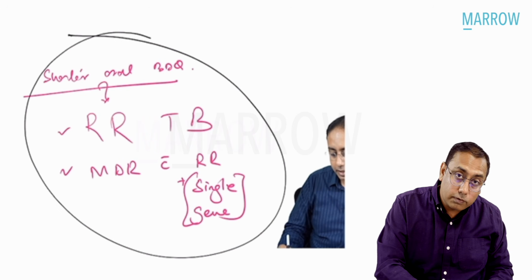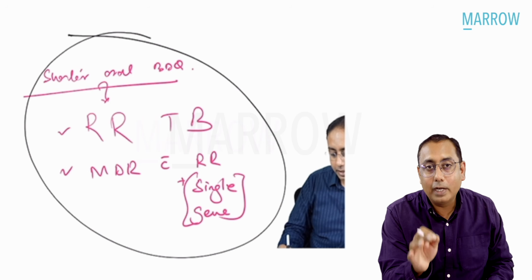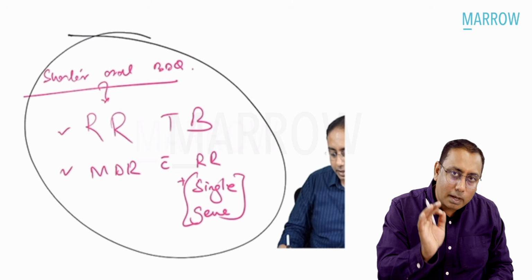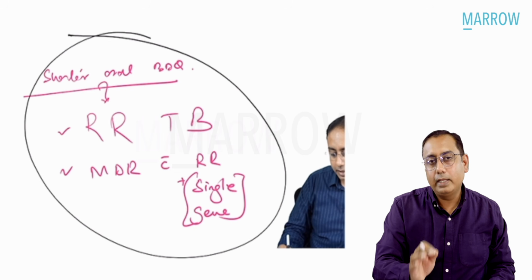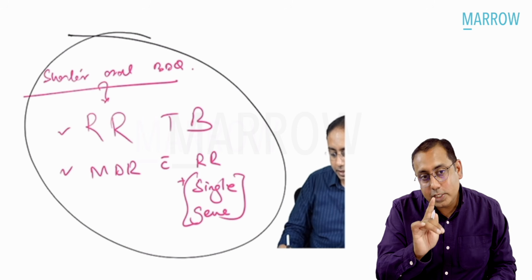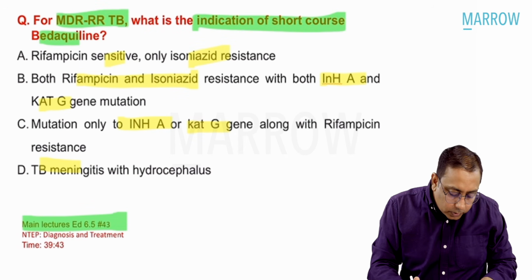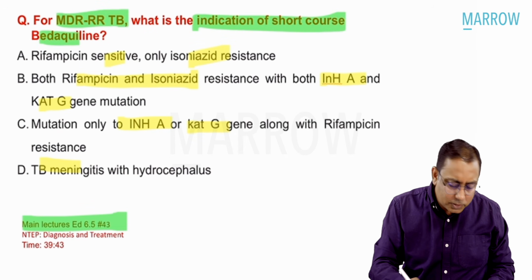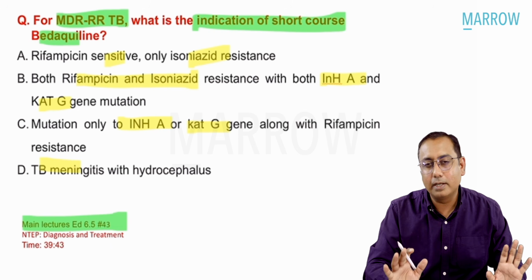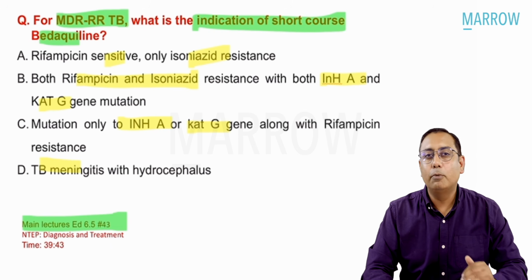This is a direct screenshot from the video lectures. The shorter bedaquiline containing regime has to be given in case of RR, rifampicin resistance, or in case the patient was multi-drug resistant with isoniazid only single gene resistance. So that is what the MCQ was. A good MCQ, I would say, slightly on the higher, difficult side. All said and done, yes, this was a more difficult MCQ.